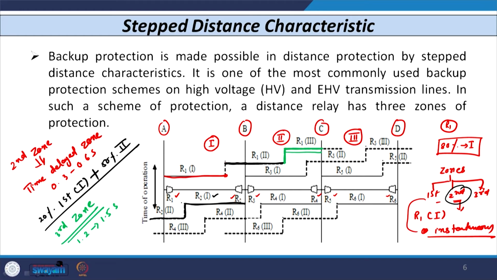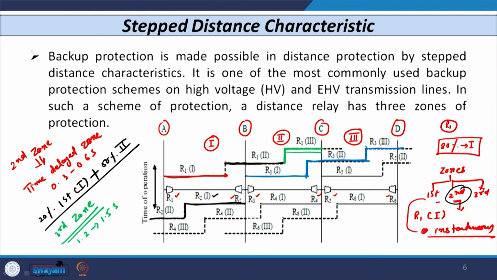In the same way, if I consider the relay R3 in this case, the relay R3 covers the first zone here, 80% from bus B. So, R31, then you have the time delay here, that is 300 to 600, then you have the remaining 20% plus 50% of the adjoining section, that is the second zone of R3. So, R32, then again a time delay, and then you have the third zone of relay R3. In the same way you can draw the 3 step distance characteristics of the other relays, that is R5, R4, then R2, all of that you can find out and draw the characteristic.